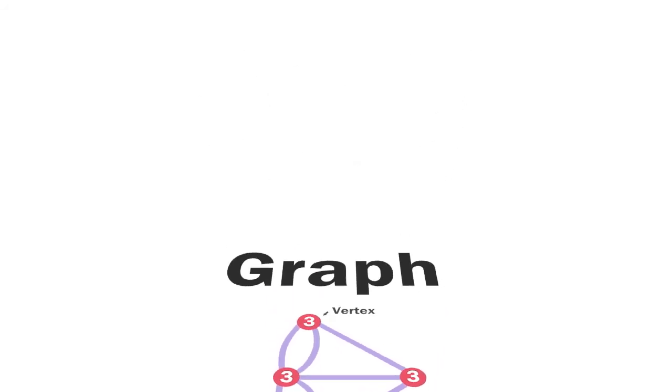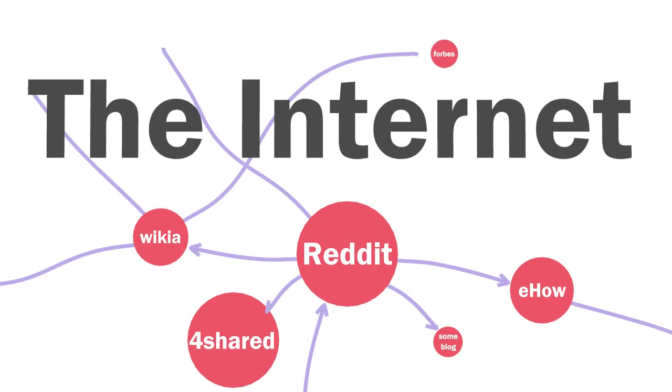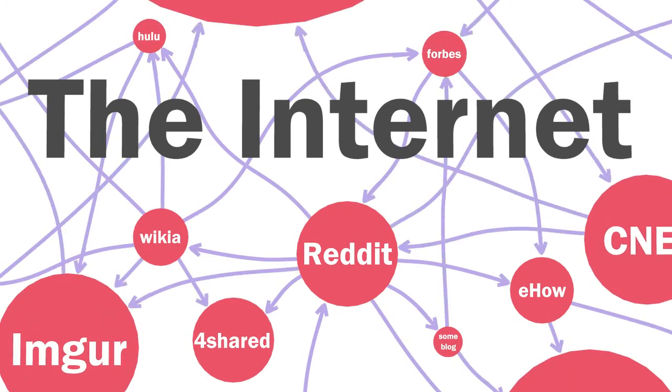For another example, let's consider the internet. Each web page can be thought of as a vertex, and each link from one web page to another is an edge. This gigantic graph is a directed graph. Each of the edges has a direction.